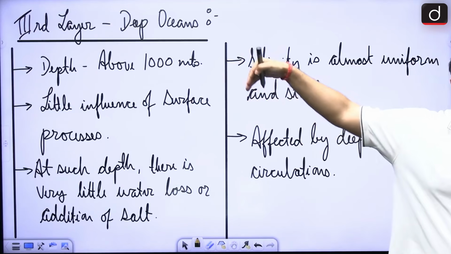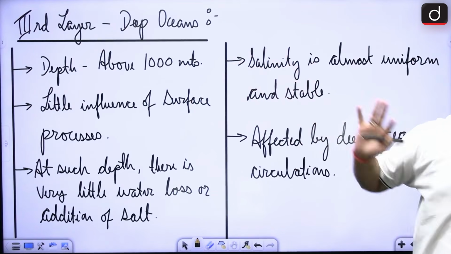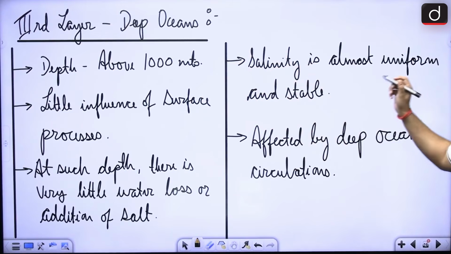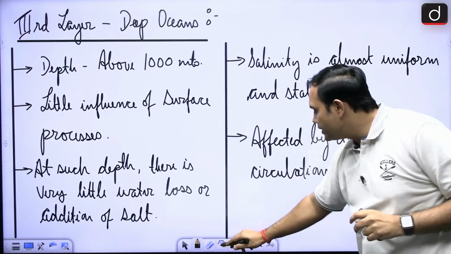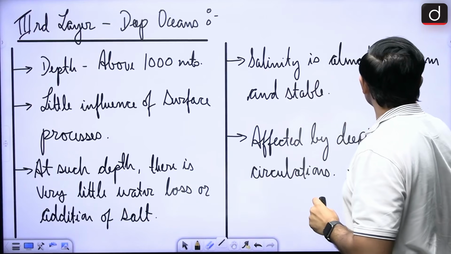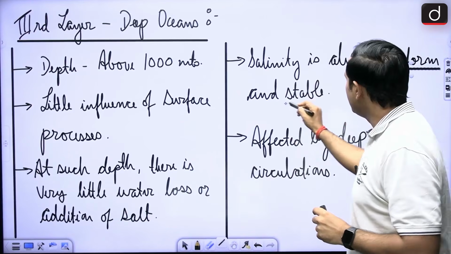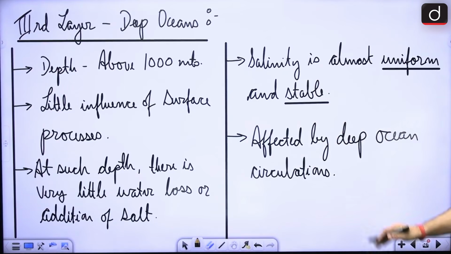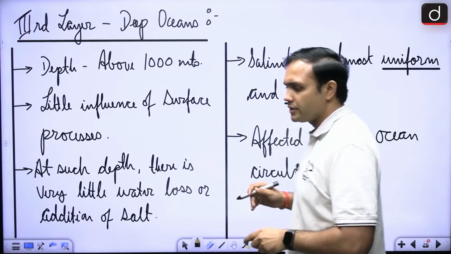So at such depth, there is very little water loss or addition of salt. So it is almost uniform and stable. In this kind of area, the salinity is quite uniform and stable, hence much more uniform characteristics are found.